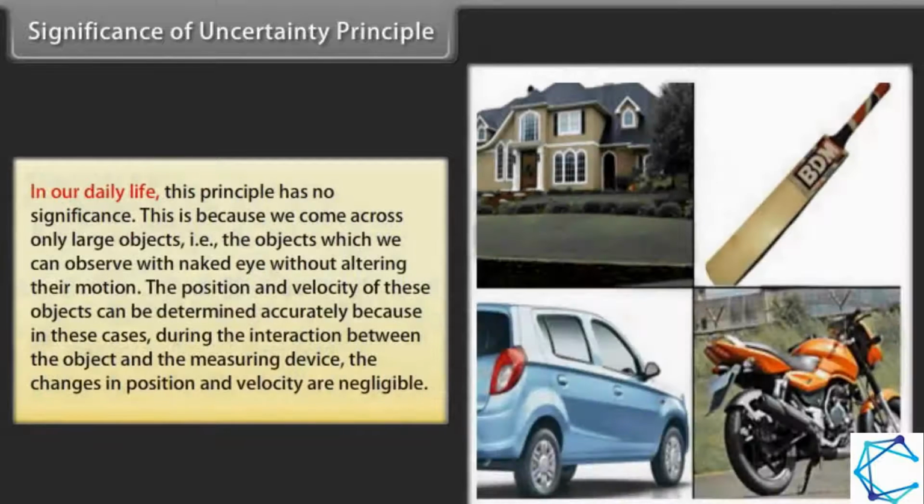In our daily life, this principle has no significance. This is because we come across only large objects, that is, objects which we can observe with the naked eye without altering their motion. The position and velocity of these objects can be determined accurately because in these cases, during the interaction between the object and the measuring device, the change in the position and velocity is negligible.